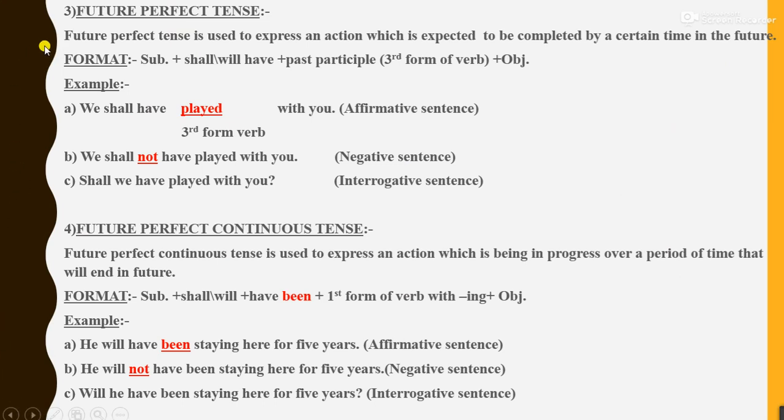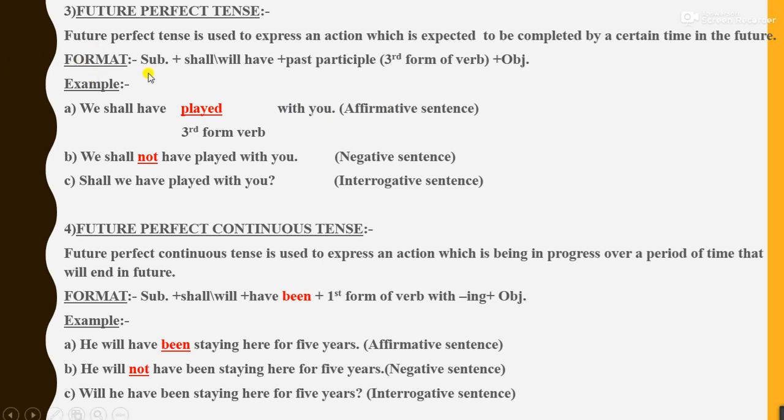Third, future perfect tense. Definition: future perfect tense is used to express an action which is expected to be completed by a certain time in the future. That means it is going to complete or finish by a certain time in the future.